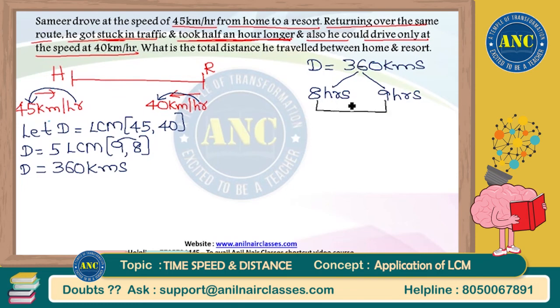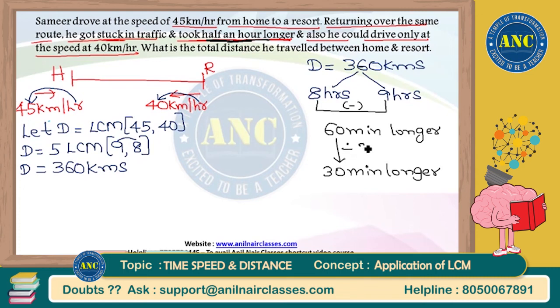That means how many hours longer is he taking? He is taking 1 hour longer. That means according to my assumption, he is taking 60 minutes longer. Similarly, according to the question, he is taking half an hour, that is 30 minutes longer. According to my assumption, 60 minutes longer. According to the question, 30 minutes longer. 60 divided by 2 is 30.